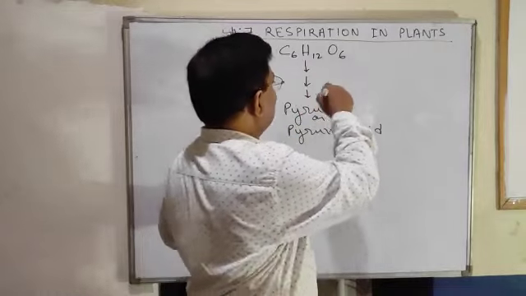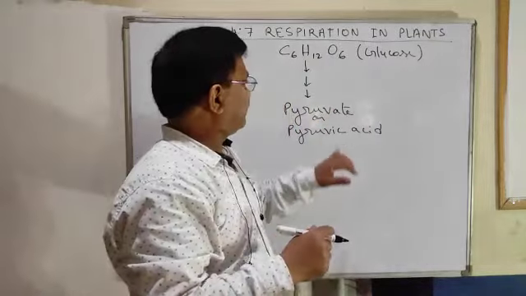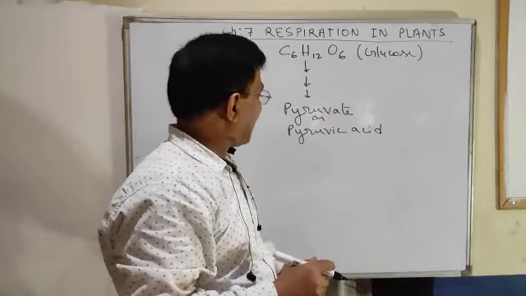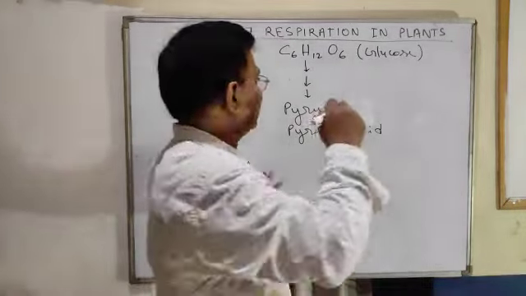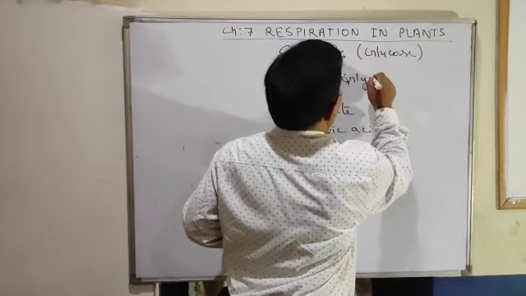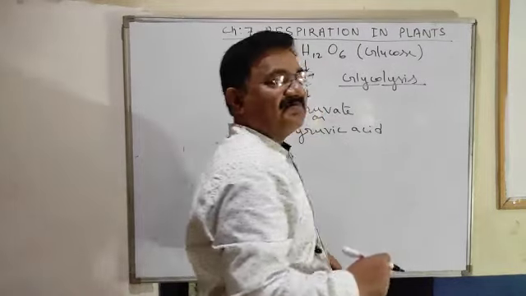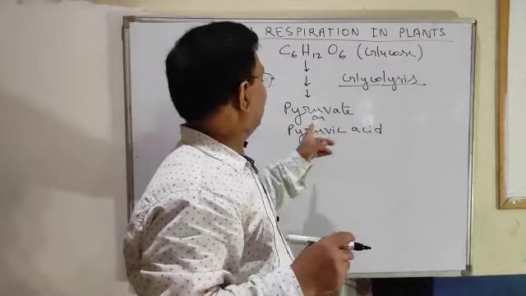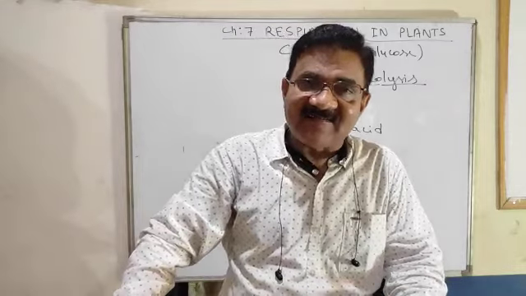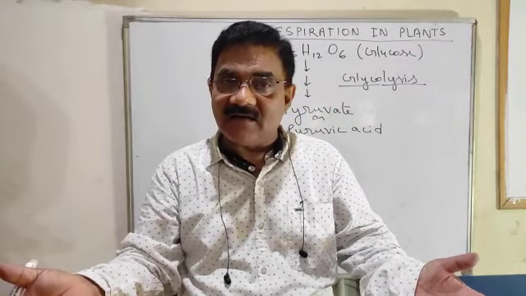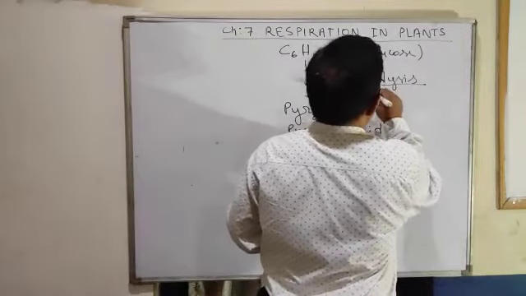The process in which glucose converts to pyruvate or pyruvic acid is called glycolysis. Glyco means glucose, lysis means breaking. Breaking of glucose to form pyruvate or pyruvic acid is called glycolysis, and this process takes place outside the mitochondria, means in the cytoplasm.